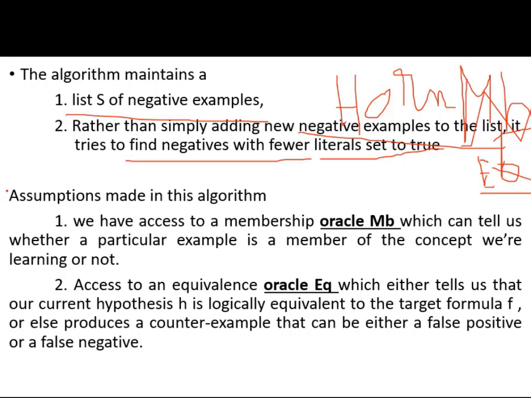But before going to the actual algorithm, we need to learn about the assumptions made in this algorithm. We have access to a membership oracle MB.